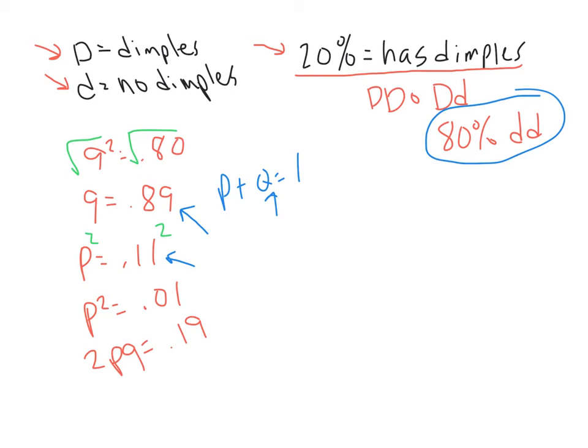So we figured out everything. So we figured out that 80% of the population is Q squared, which means little d, little d. So the little d, little d genotype equals 80%.